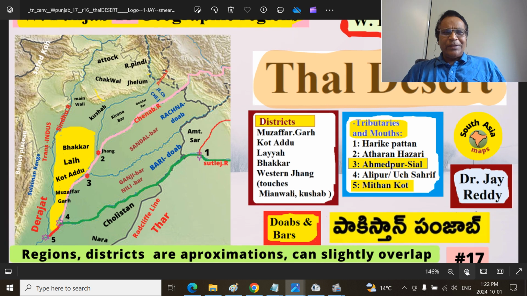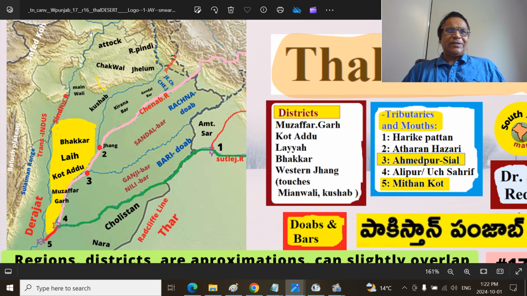because this part is very important. This is the Sindhu river here, Sindhu Mata, and this is the Jhelum river, and it joins the Chenab river at a place called Jhang, where Trimmu Barrage is there, and also Ataran Hazari on the left hand side here, the western side.